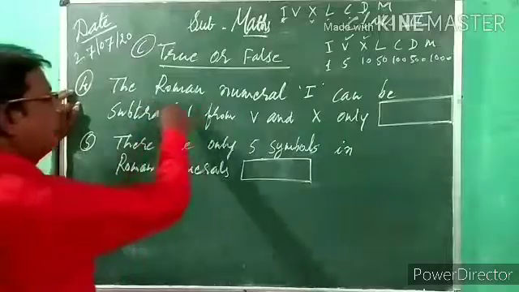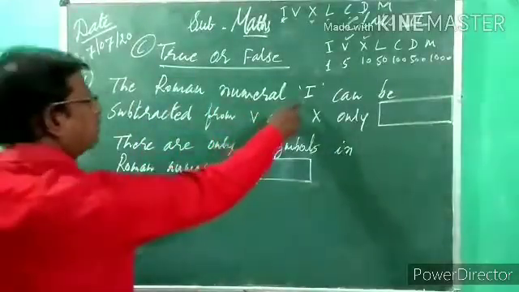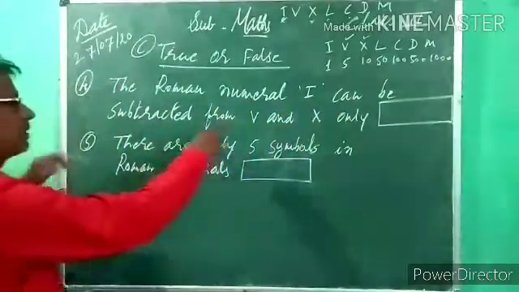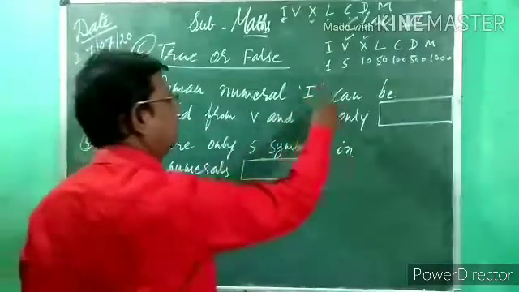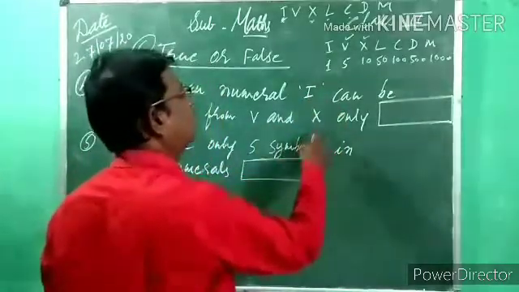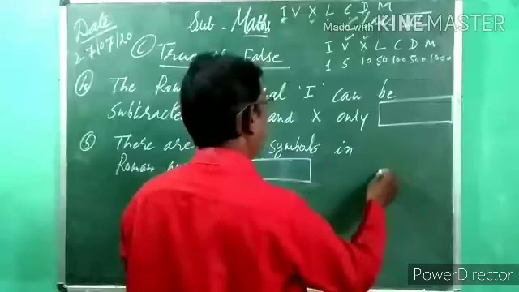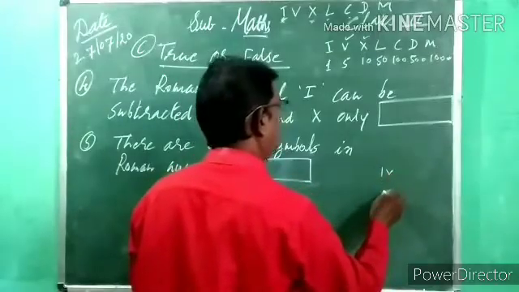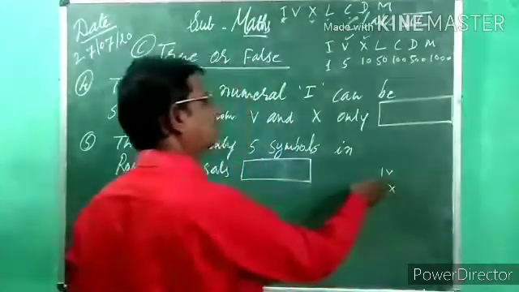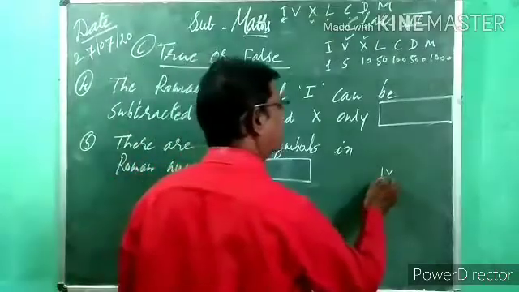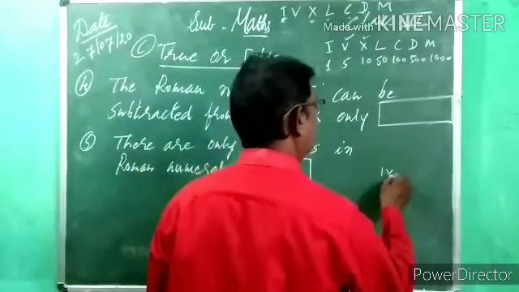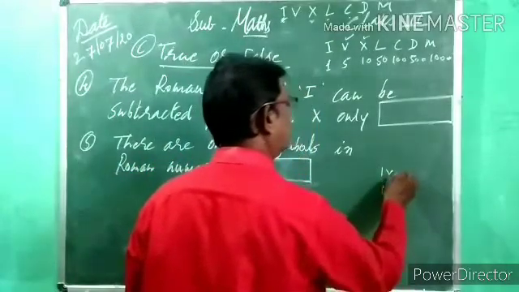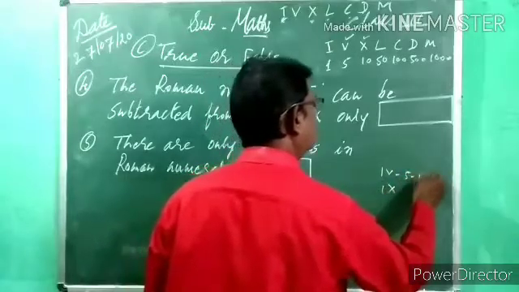Fourth one, look at the Roman numeral I. The letter I can be subtracted from V and X only. Can we write IV like this, and IX? Yes, we can. The smaller numeral is present on the left-hand side of the larger numeral, so we can subtract. 5 minus 1 is 4.